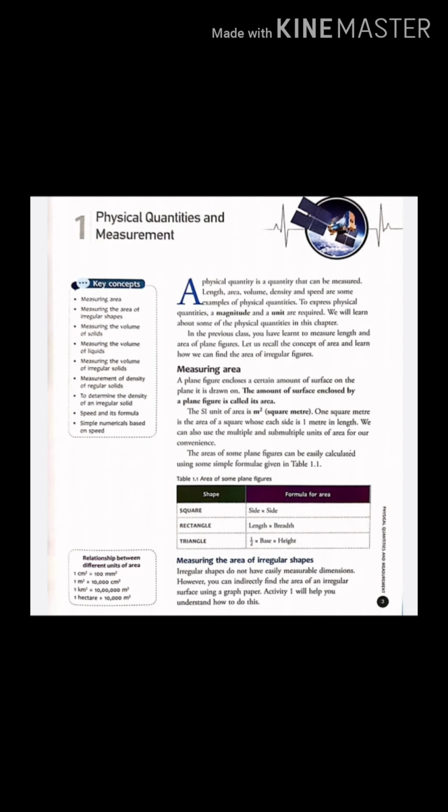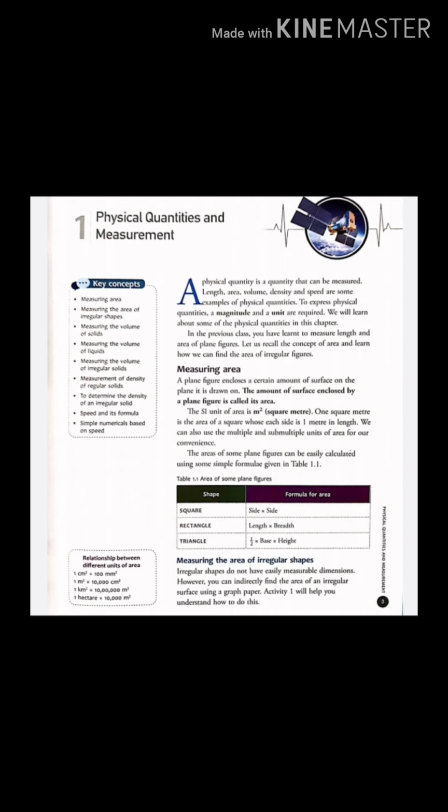Measuring the volume of solids. The volume of a solid figure is the total amount of space enclosed by it. Each unit of space in a solid figure is taken as a unit cube. A unit cube is a cube, the sides of which are of 1 unit in length. The volume of a unit cube is 1 cubic unit or unit volume. The unit of volume is meter cube or centimeter cube, cubic centimeter.